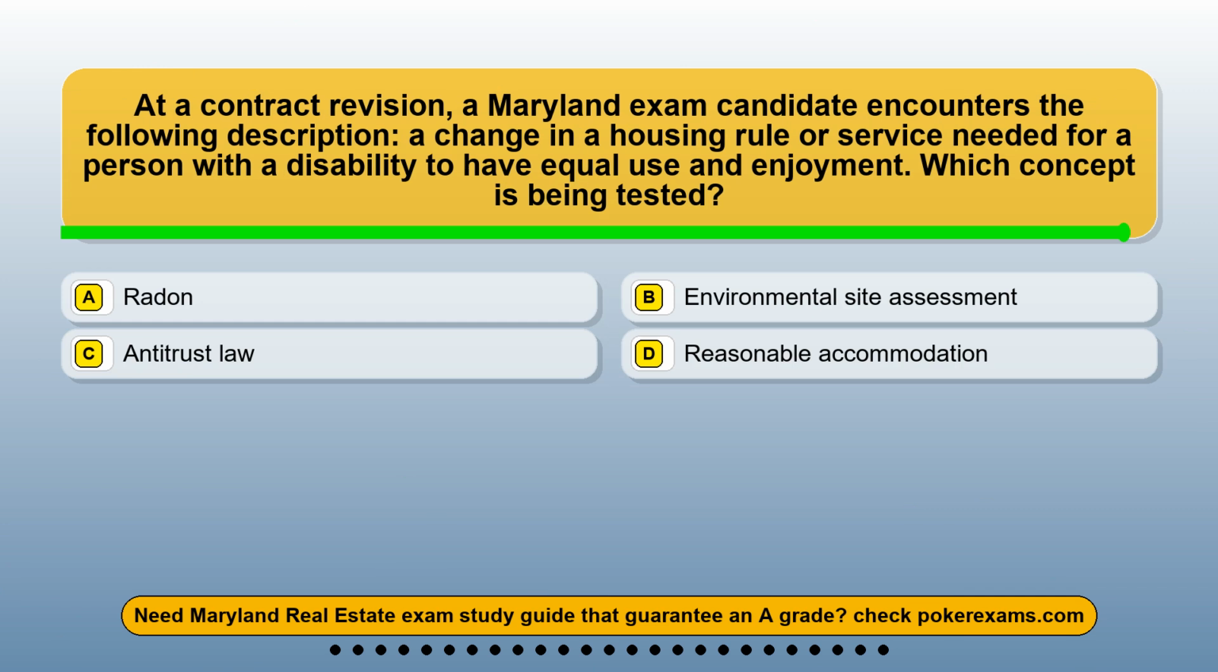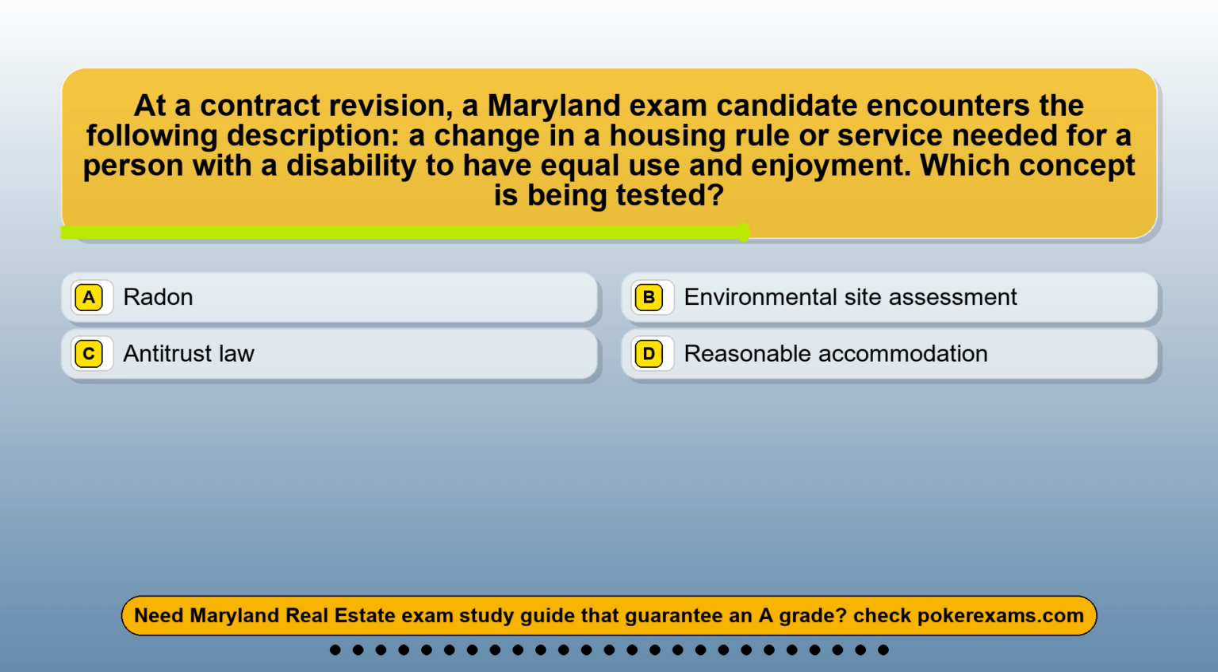Question 17. At a contract revision, a Maryland exam candidate encounters the following description: a change in a housing rule or service needed for a person with a disability to have equal use and enjoyment. Which concept is being tested? Option A, radon. Option B, environmental site assessment. Option C, antitrust law. Option D, reasonable accommodation.